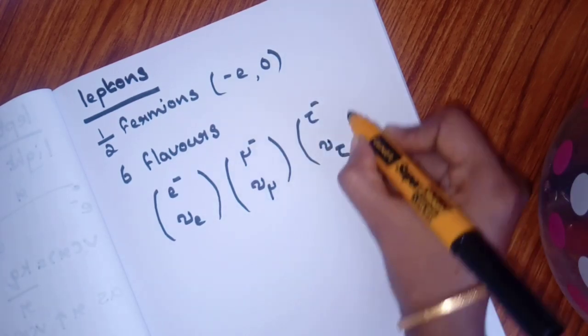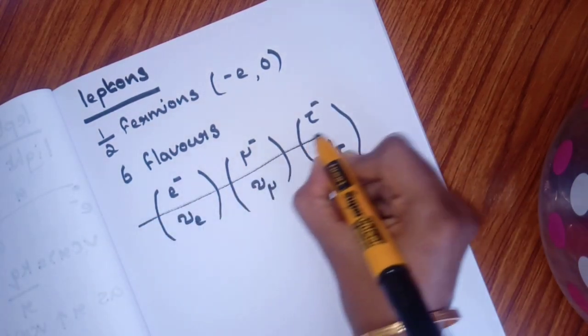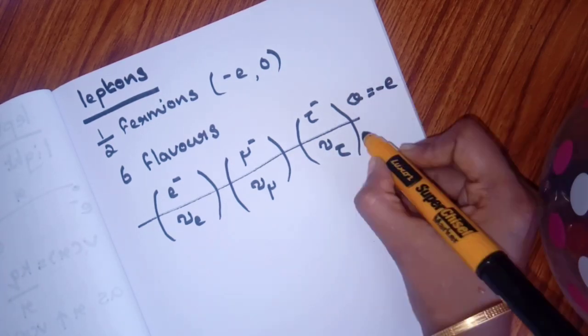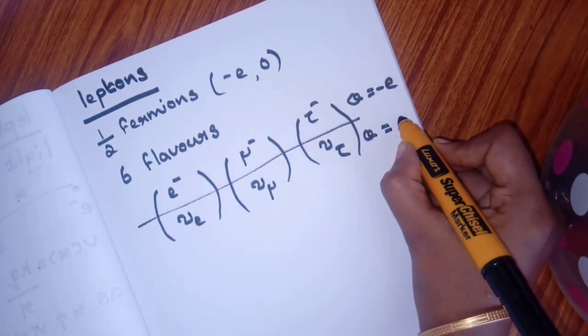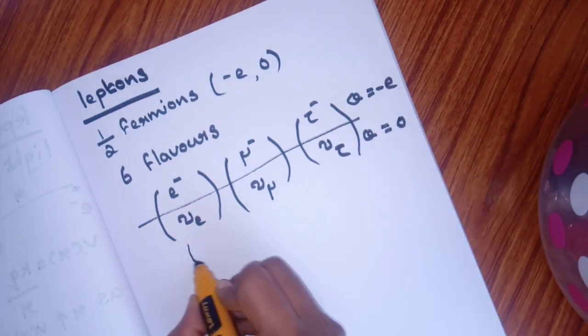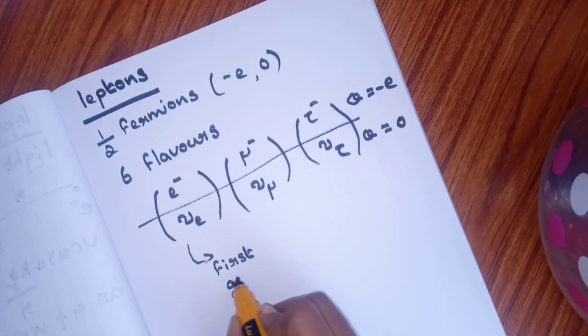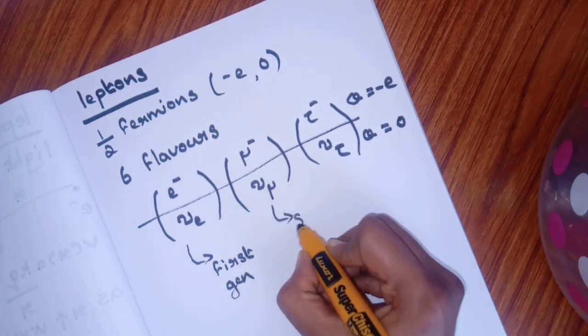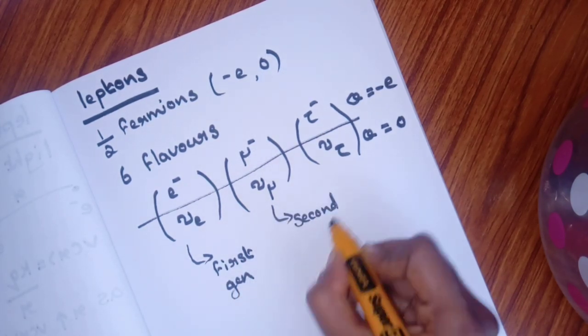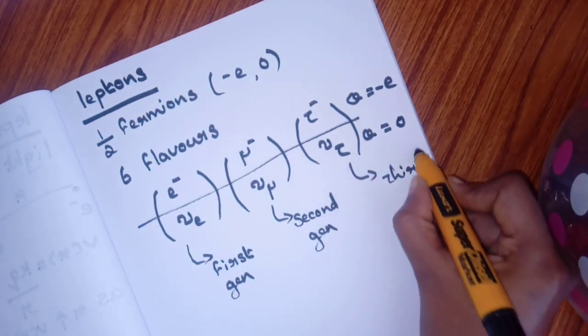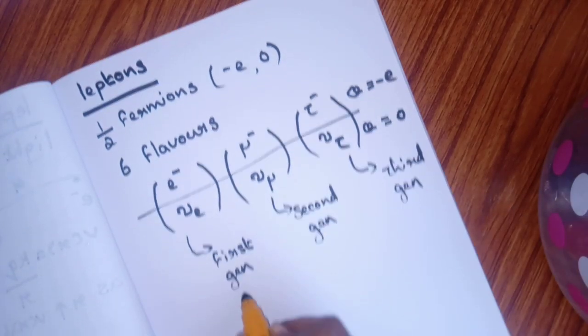For the upper half, charge is minus e and for the lower half charge is 0. The first group is called first generation, the second is called second generation, the third one is called third generation. They do not have the color charge quantum number.